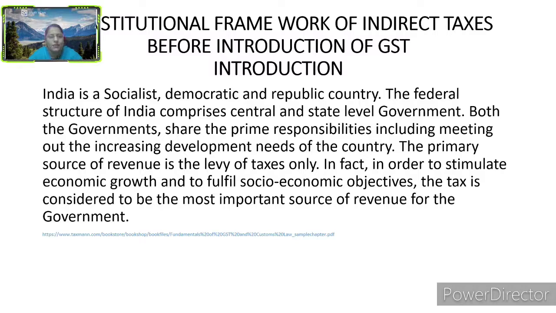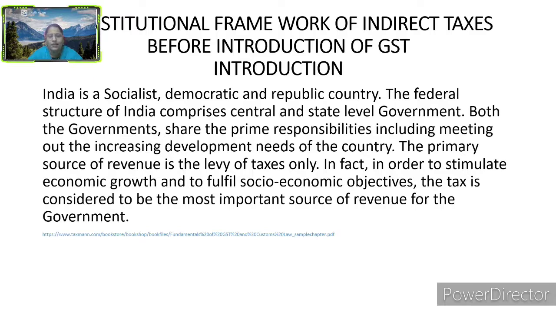Introduction: India is a sovereign, democratic and republic country. The federal structure of India comprises central and state level government. Both the governments share the prime responsibilities, including meeting the increasing development needs of the country. The primary source of revenue is the levy of taxes only. In fact, in order to stimulate economic growth and fulfill socio-economic objectives, tax is considered to be the most important source of revenue for the government.